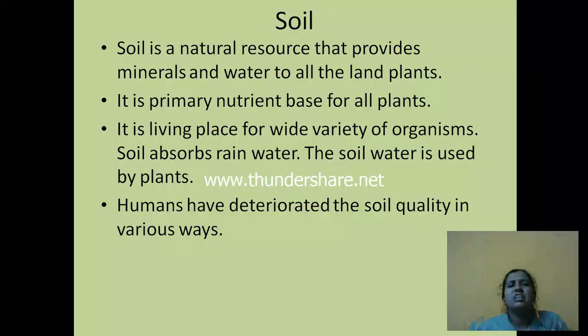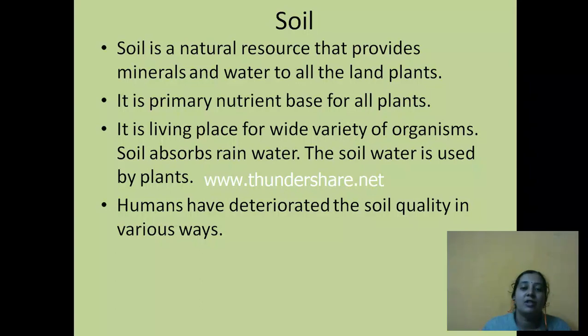So which different kinds of organisms? We have small insects, bacteria, fungus, right? Soil acts as the shelter for these organisms. Soil absorbs rainwater. So soil has the capacity to absorb water within itself. The soil water is used by plants. When it rains, the soil absorbs the water within itself, and that water is used by the plants.